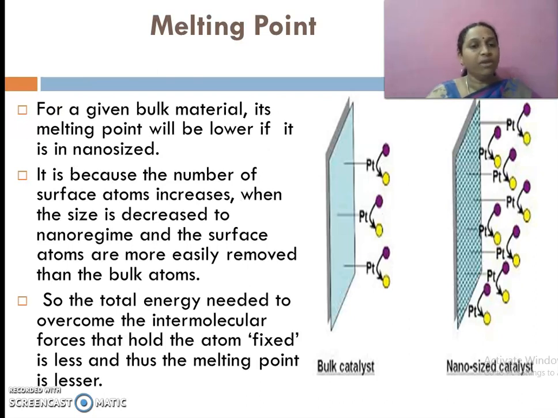Melting point: for a given bulk material, its melting point will be lower if it is nano-sized. It is because the number of surface atoms increases when the size is decreased to the nanoregime, and the surface atoms are more easily removed than the bulk atoms. So, the total energy needed to overcome the intermolecular forces that hold the atoms fixed is less and thus the melting point is lower. Here you can see in this image, in the bulk catalyst, there are only 3 atoms present. But in the nano-size catalyst, there are more atoms present at the surface.